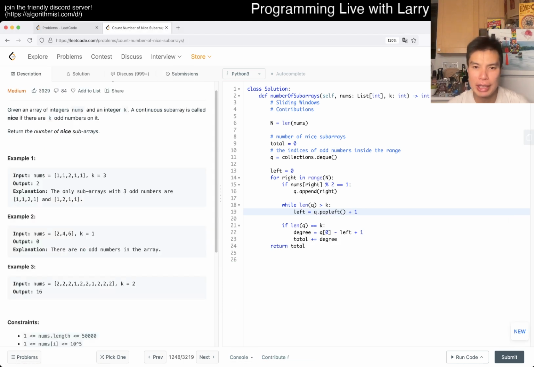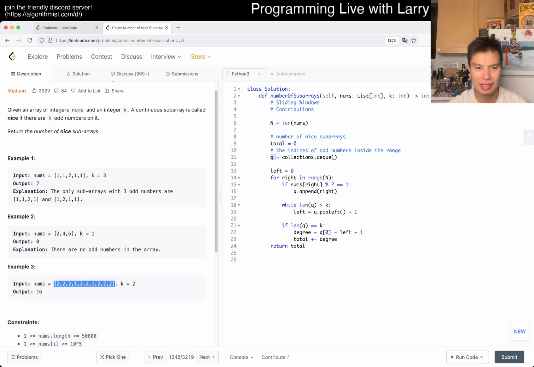I think the key part is just figure out the invariants and figure out how to think about it. Like I said, the contribution is probably how I want to think about this problem, which is that for each number on the right side of the subarray, we want to figure out how much contribution it has to the answer. And once you figure that out, then everything else is just about answering questions that come up, right? Like for example, we should use a queue because we have to figure out the first index and also how many things to the left of the first index that we can use.